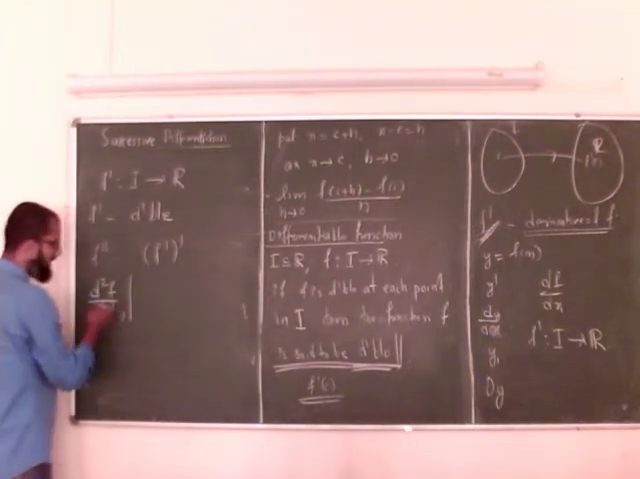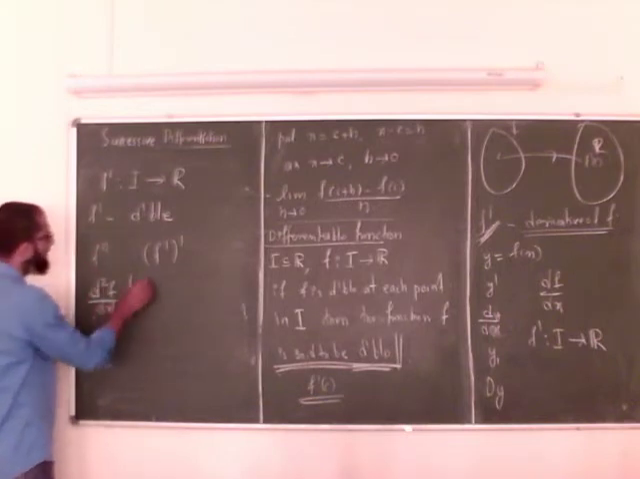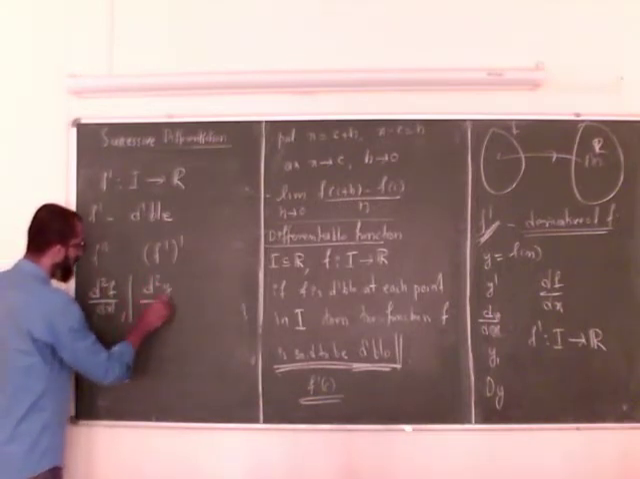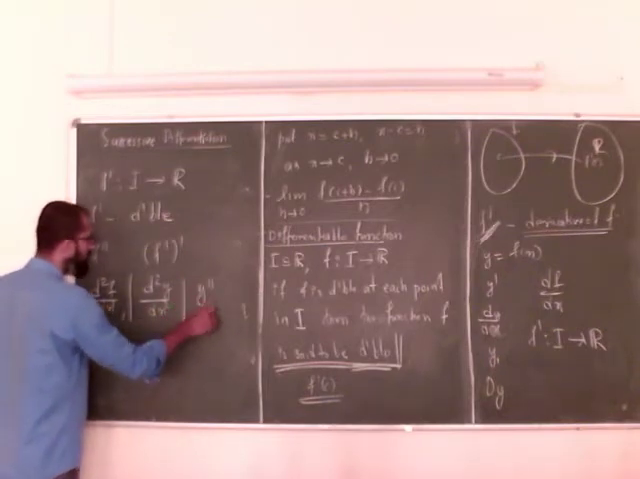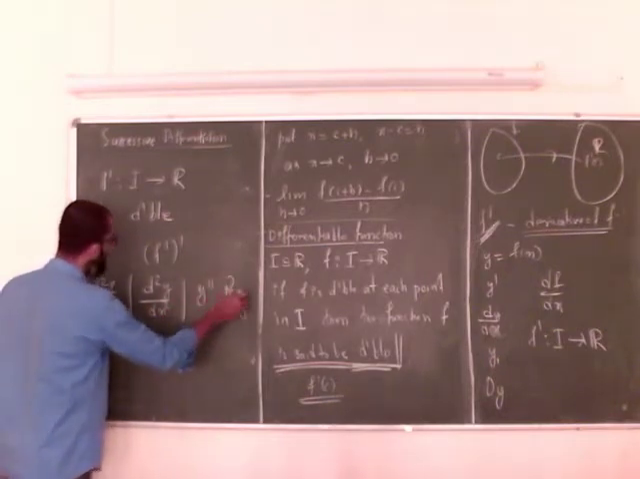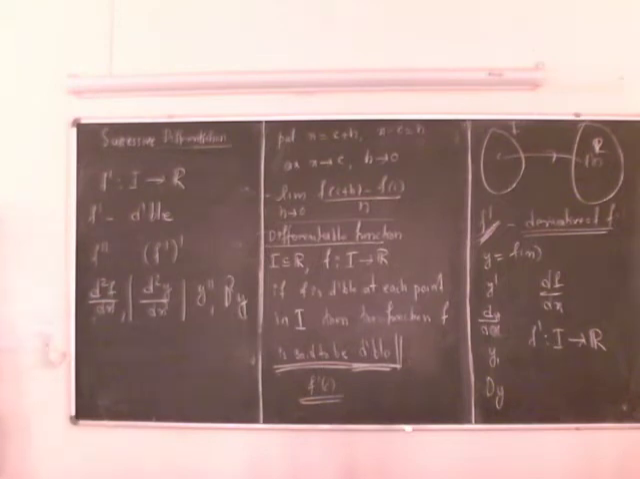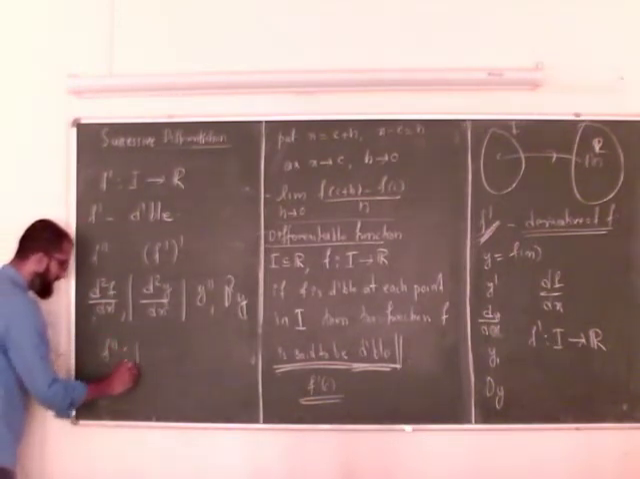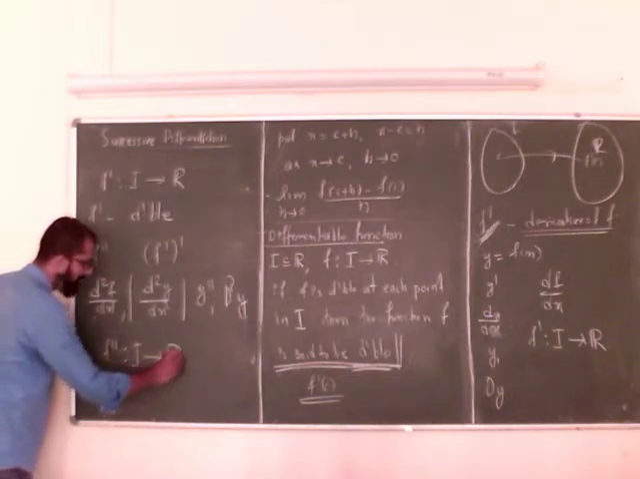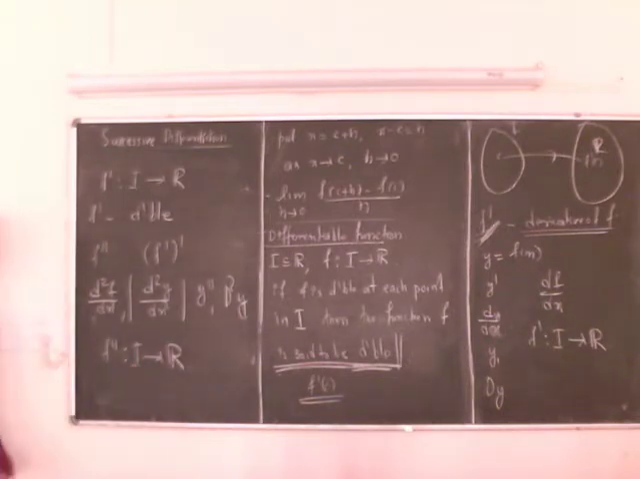If I have the notation y is equal to f of x, the second derivative, or second order derivative, you may denote by d square y over dx square, or y double prime, or d square y. All these are equivalent notations. So if f prime is differentiable, automatically you are having a new function from I into R called the second derivative of f. Again, this is a new function.